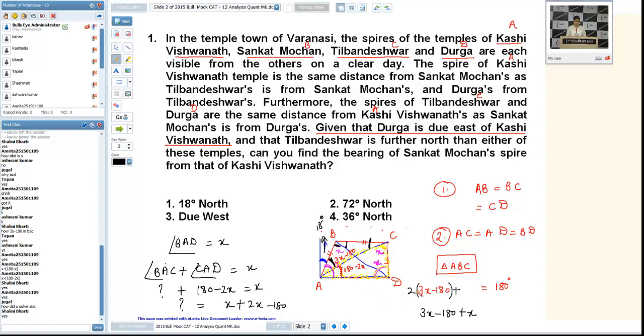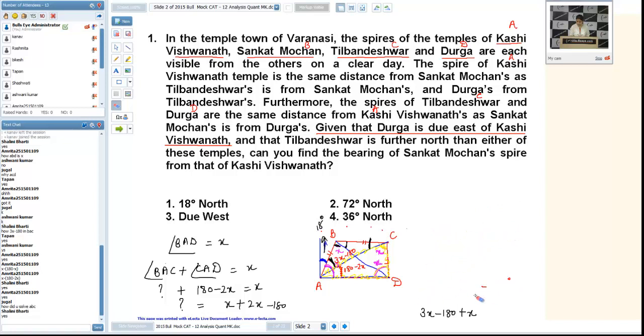Okay, Jugal, see, once again. Angle ABD, that is x. Why so? Because AD is equal to BD. Here I am considering triangle ABD.